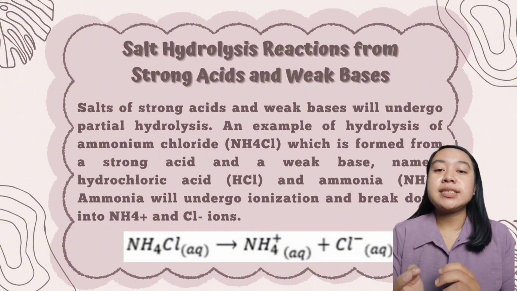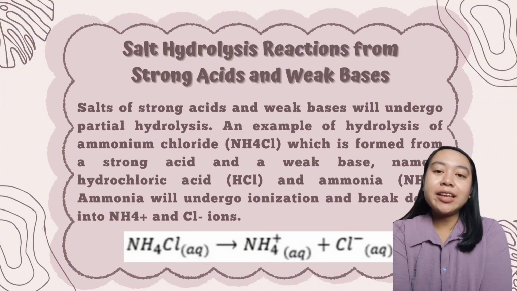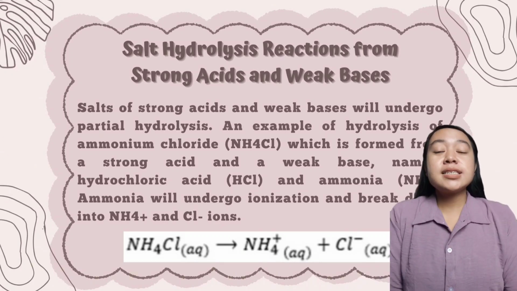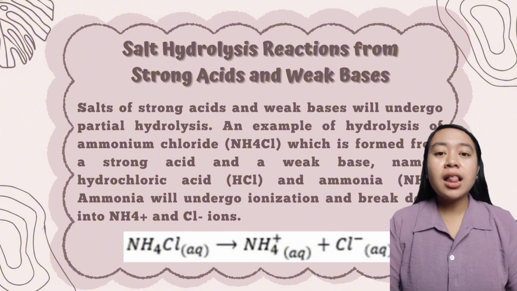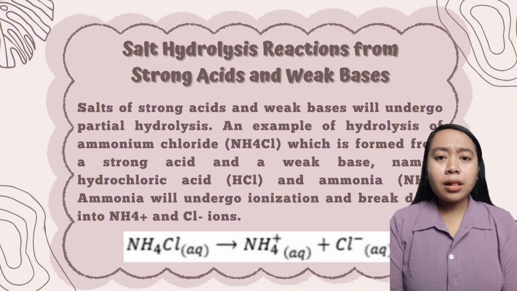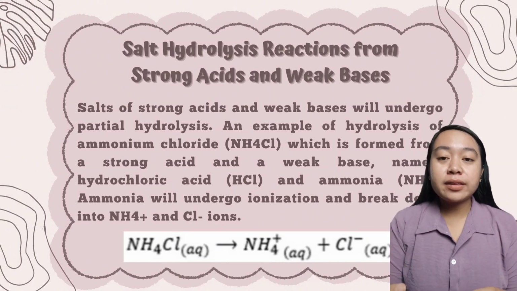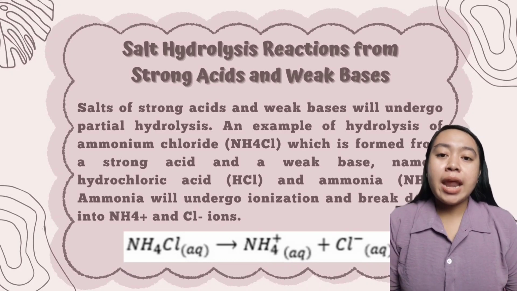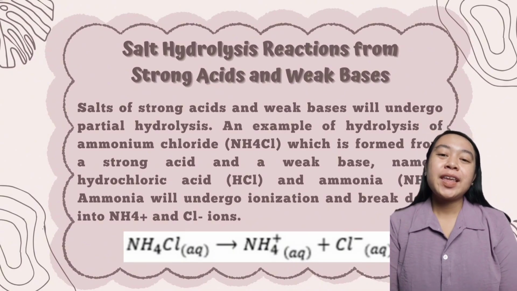Okay, here I am as the fourth speaker who will explain the material about salt hydrolysis reaction from strong acid and weak bases. Salts of strong acids and weak bases will undergo partial hydrolysis. An example is the hydrolysis of ammonium chloride, which is formed from a strong acid and a weak base, namely hydrochloric acid and ammonia.